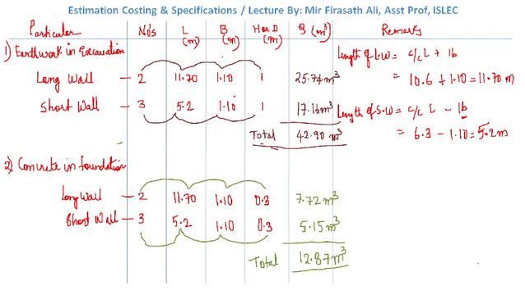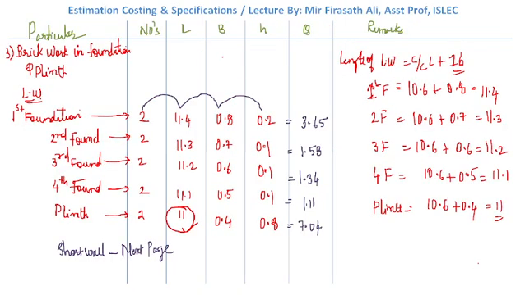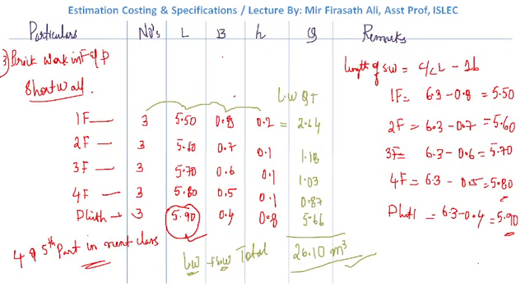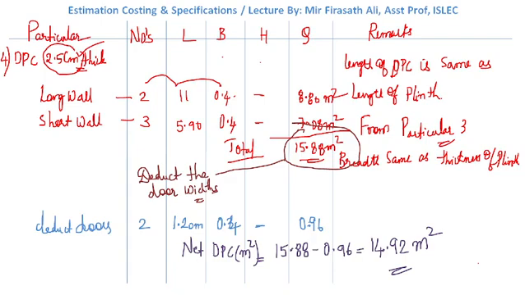Earthwork in excavation, there are no deductions. Concrete in foundation also we have found out the quantities. Next, brickwork in foundation in long wall and short wall, all together we have got it as 26.10 meter cube. After that we found out the quantity of DPC. From the quantity of DPC we deducted the quantity which will not be placed along the doors. So net we have got 14.92 meter square.